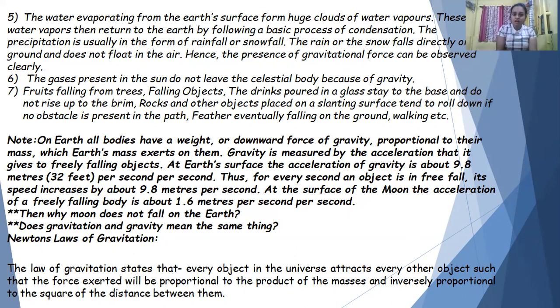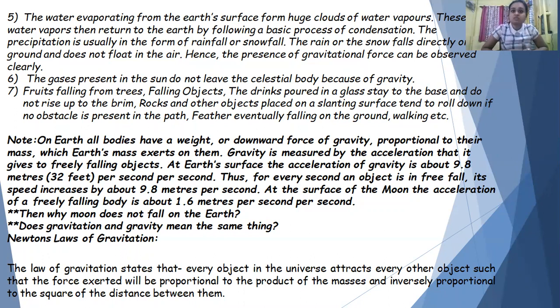If you consider free fall, where there is no other obstruction or influence on the object, and it is only coming downwards due to gravity, then the only acceleration on the body will be the acceleration due to gravity, small g, having the value 9.8 meters per second squared in SI units. This means that for every second in free fall, the object experiences an increase of about 9.8 meters per second in its speed. At the surface of the moon, the acceleration of a freely falling body is about 1.6 meters per second squared.